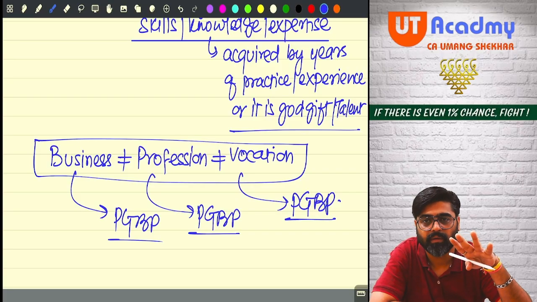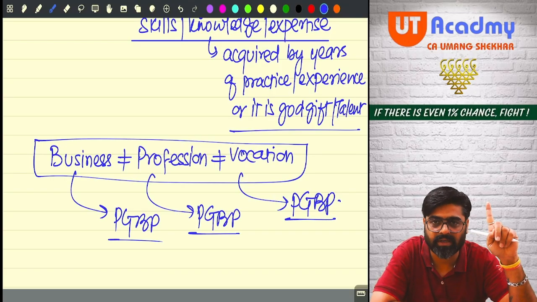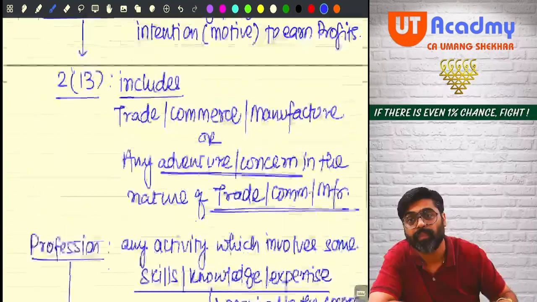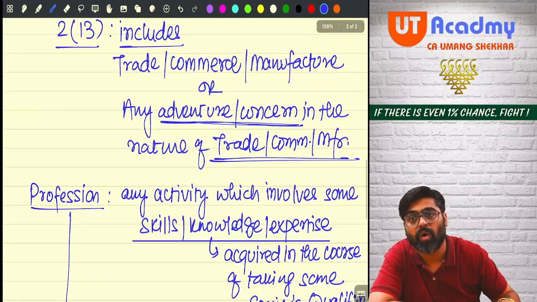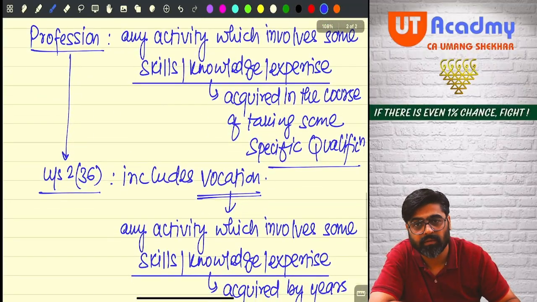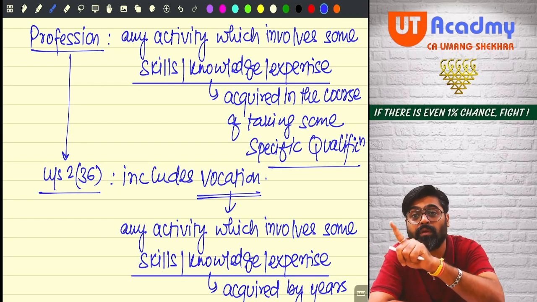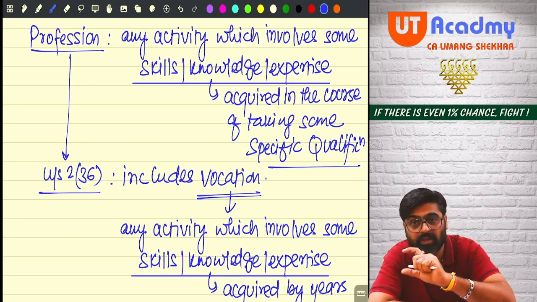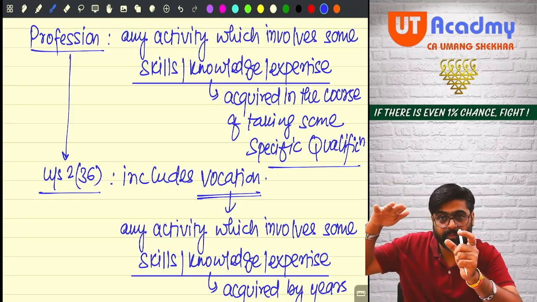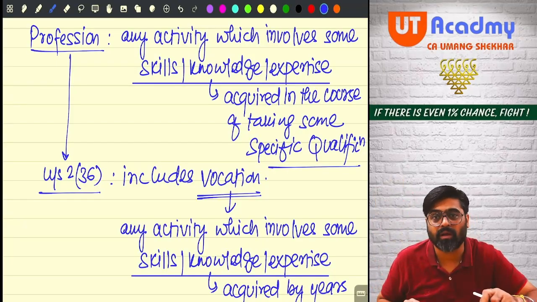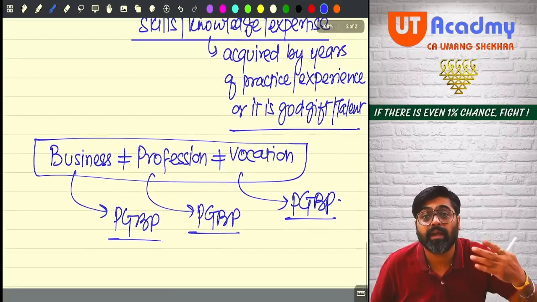Done, everyone? So the first condition, there has to be a business or a profession. This activity you should do. Who must carry on this activity? Any profit or gain arising from business or profession, carried on by whom?